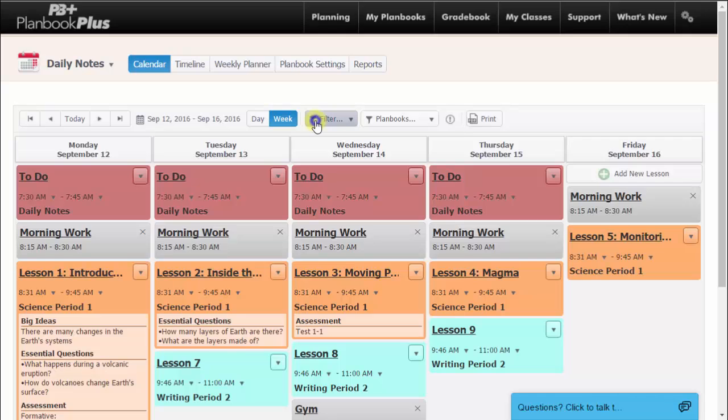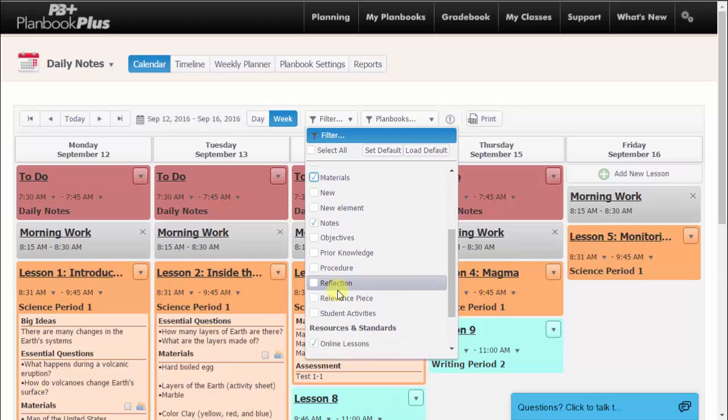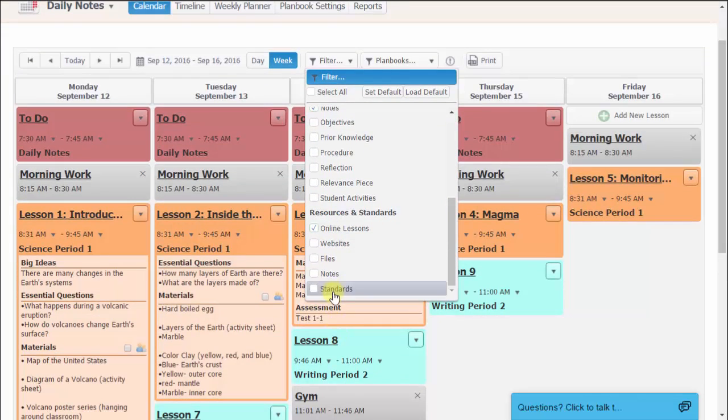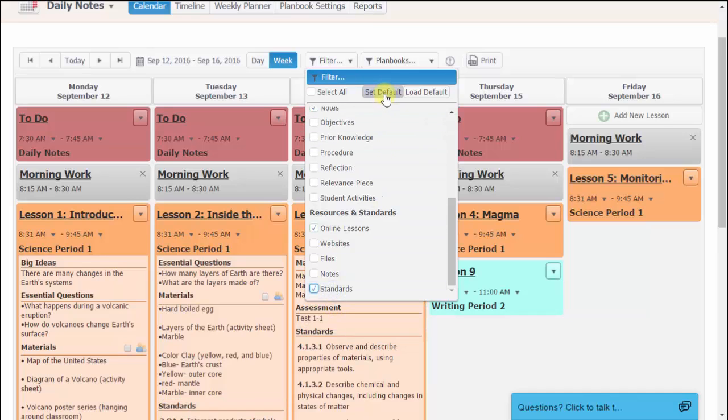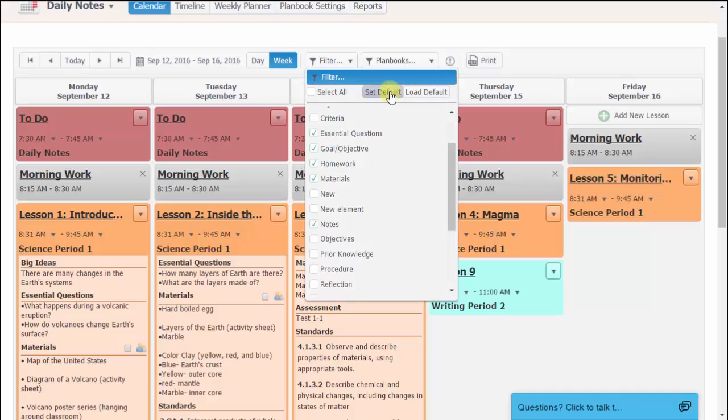Another unique feature of the calendar view is the filter drop-down. The filter drop-down is going to allow you to customize the elements you want to see in your calendar view. You may want to select a default to always show your goals, objectives, materials, essential questions. If these are the elements you would like to view on a regular basis, you would want to set your default by clicking Set to Default.